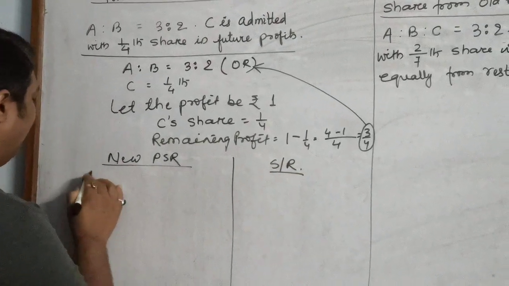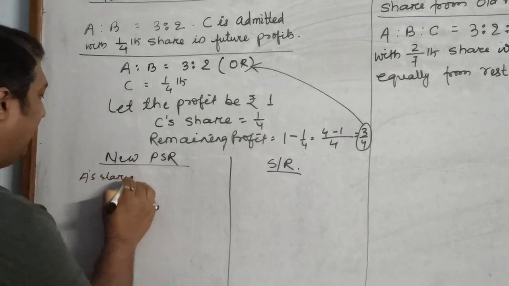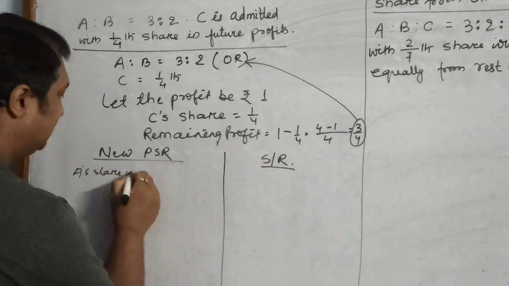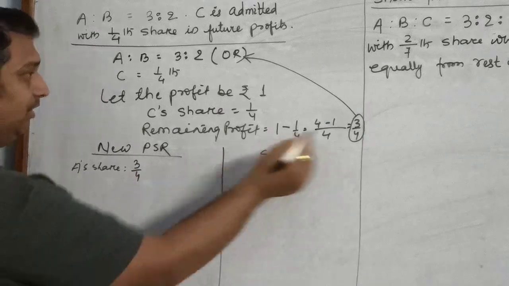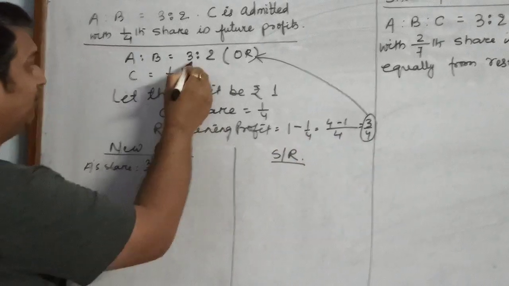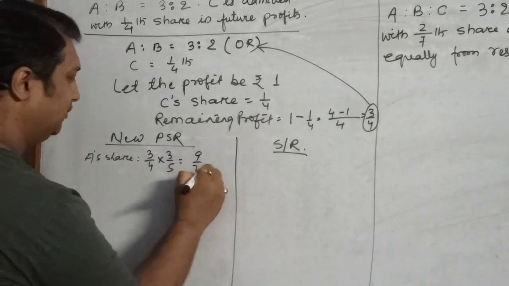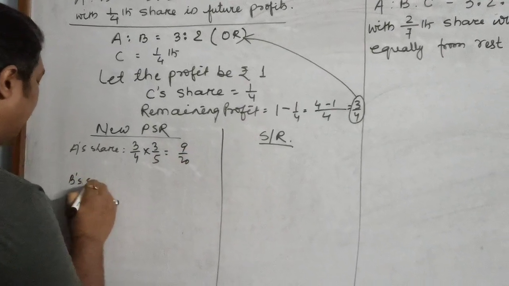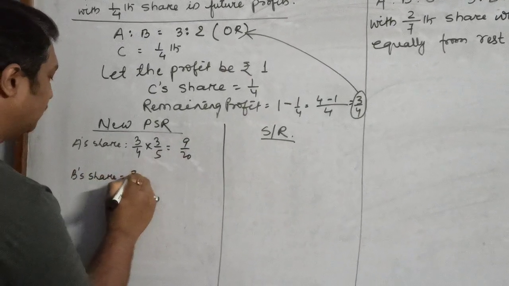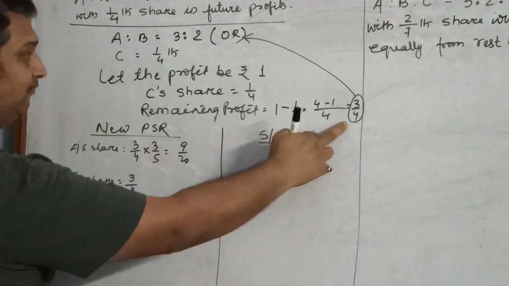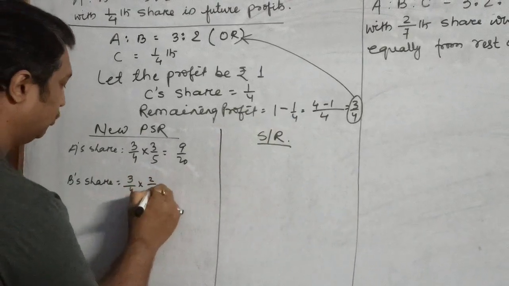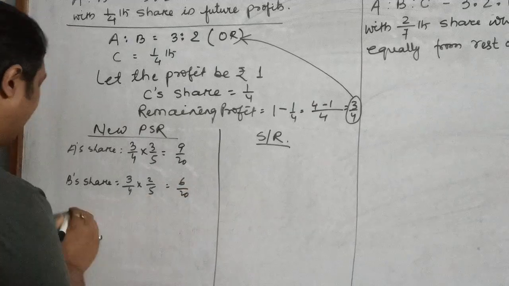Now, what will be A's share now? A will get 3/4, the remaining profit, into his share, that is 3/5. So it will be 9/20. Similarly, B will also get out of this profit his own share, that is 2/5, so 6/20.